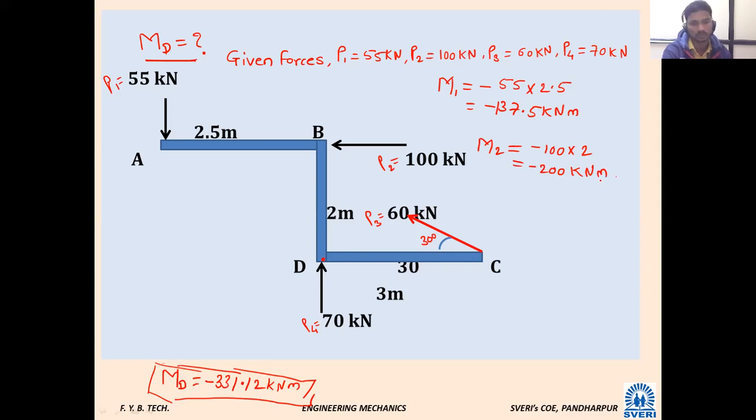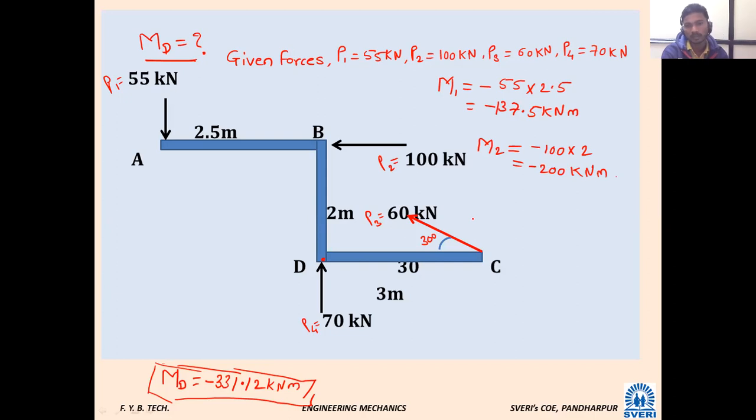Now the third force. Is it possible at this stage to get its perpendicular distance from point D? Is the force inclined? No, sir, the distance is 0. We have to resolve that force.